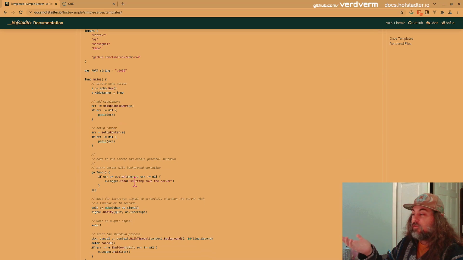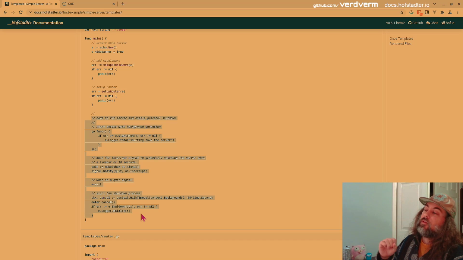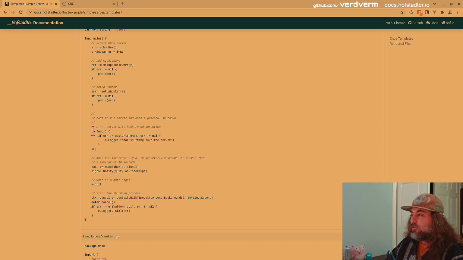And then we have this, something really cool. Echo's hello world doesn't have this advanced capability down here. This whole section down here is how we do graceful shutdowns of the Echo server in Golang. In a Go routine, we kick off the start on the port, and that will return at some point. And when it does, we're going to say shutting down the server.